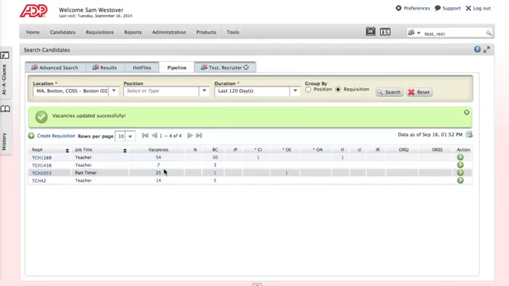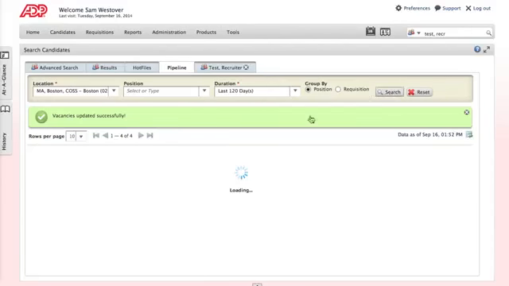If you go down to the last opening and you're trying to hire someone, it'll ask you to disposition your candidates, and that means that you're trying to fill the last possible opening. So the system wants you to do something with the other candidates who are in progress. And unless you really are done, you're never going to hire for that requisition again, what you want to do is go in, group by requisition, change the number of vacancies so you have more openings to play with. We'll go back to position and hit search.